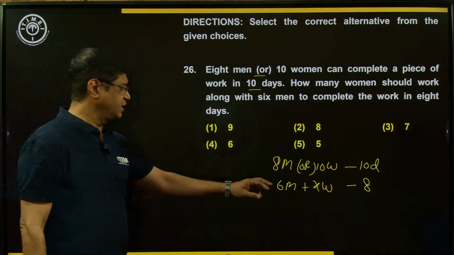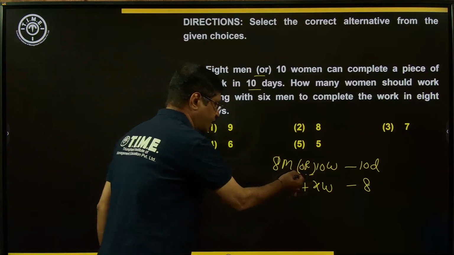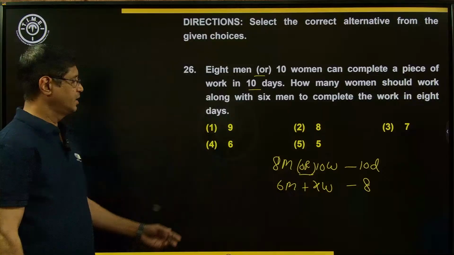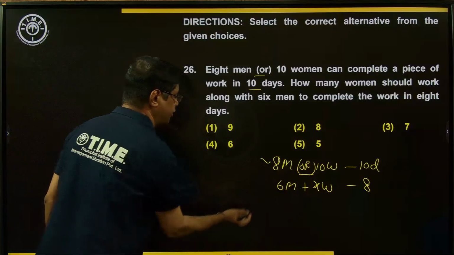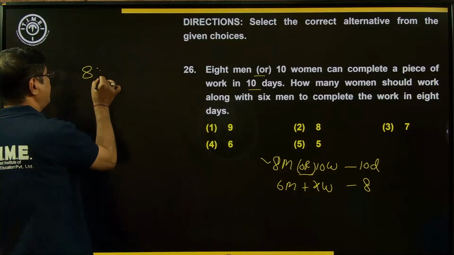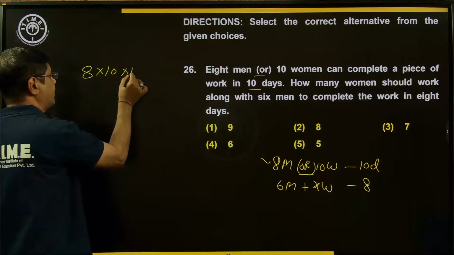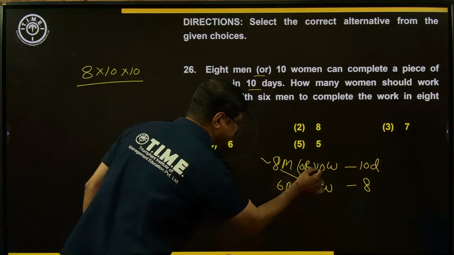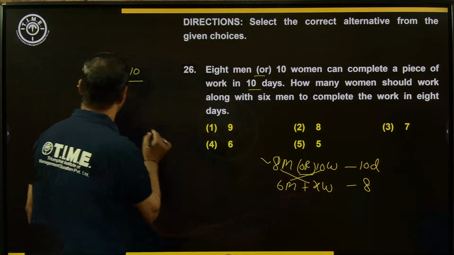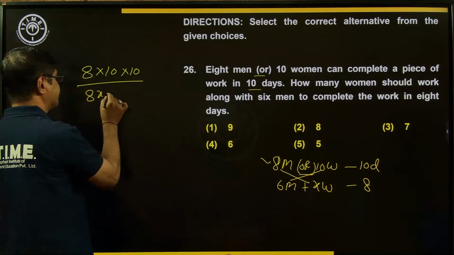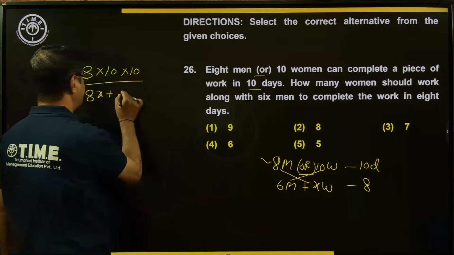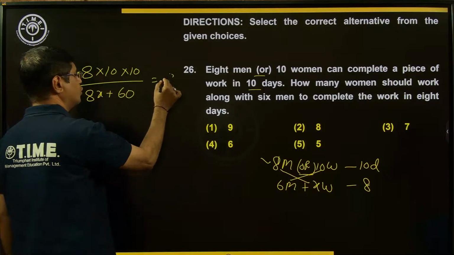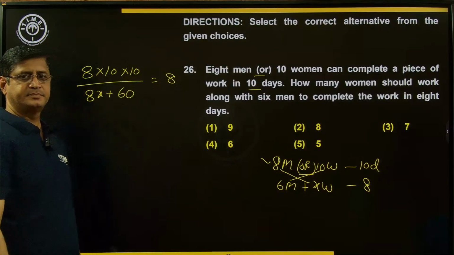Here, whenever you have a condition of OR, directly take these numbers on the numerator side. 8 into 10 into 10 by sum of the cross multiplication. 8 into x, that is 8x. 6 into 10, that is 60, is equal to number of days, that is 8.